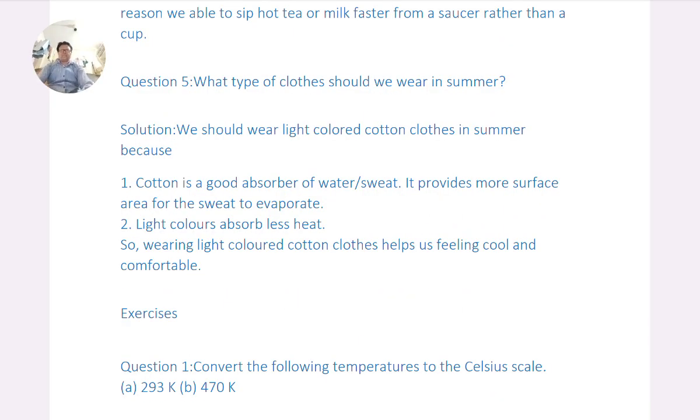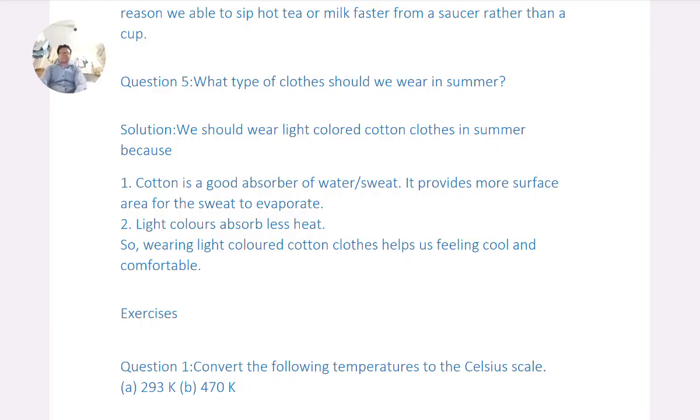Question 5. What type of clothes should we wear in summer? Solution. We should wear light colored cotton clothes in summer because, first, cotton is a good absorber of water or sweat. It provides more surface area for the sweat to evaporate. Second, light colors absorb less heat. So, wearing light colored cotton clothes helps us feel cool and comfortable.